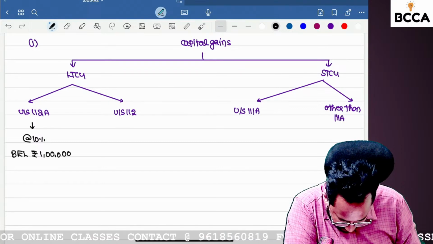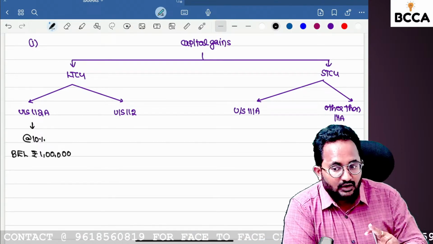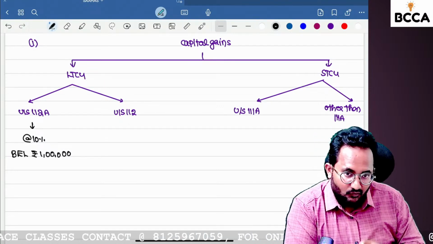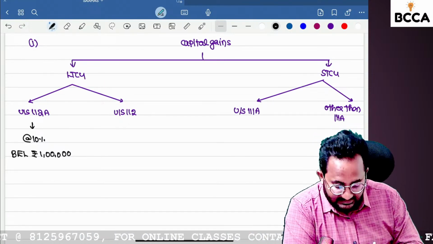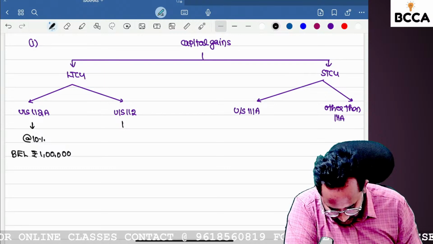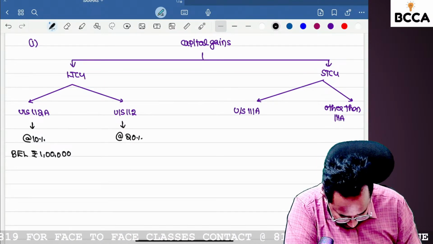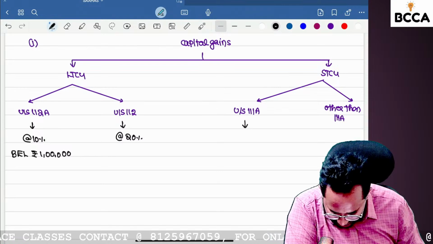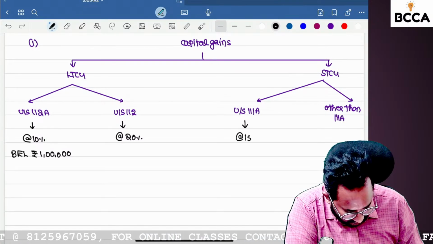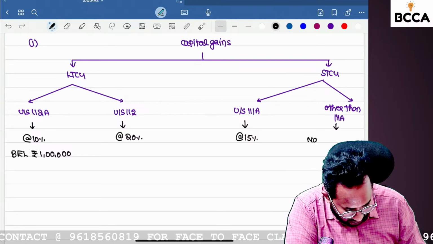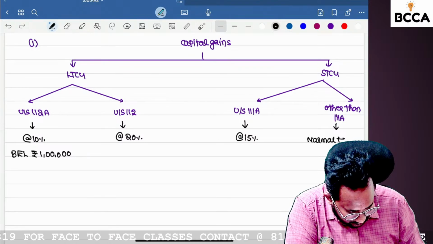That means if 1,20,000 income is there, 1 lakh is exempt and only 20,000 is taxable at 10%. 112 income is taxable at 20%. 111A income is taxable at 15%. Other than 111A is taxable at the normal tax rate.